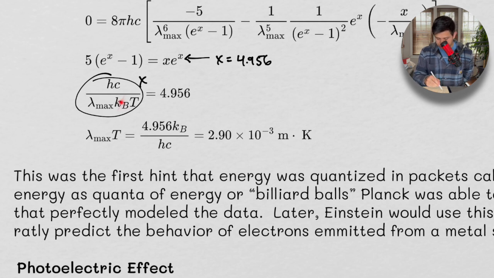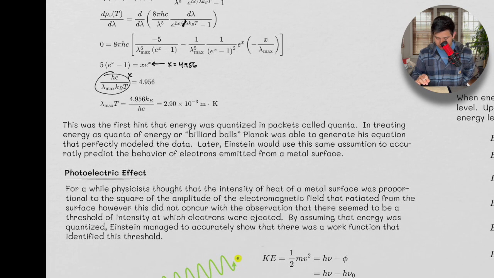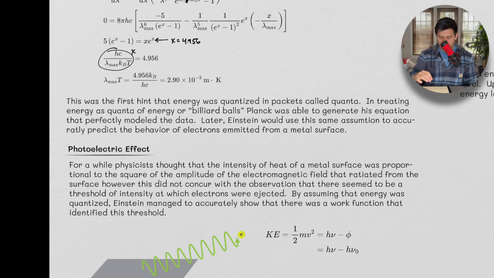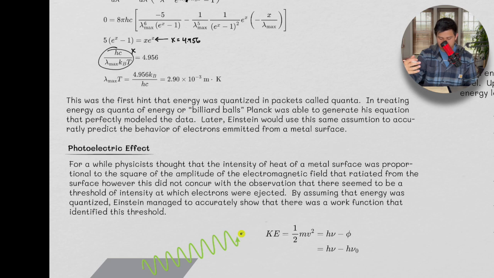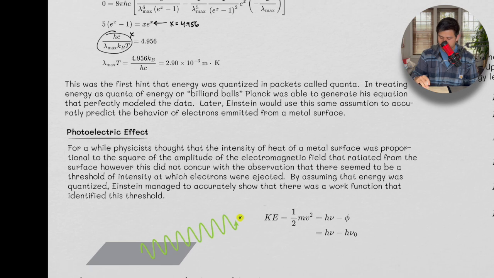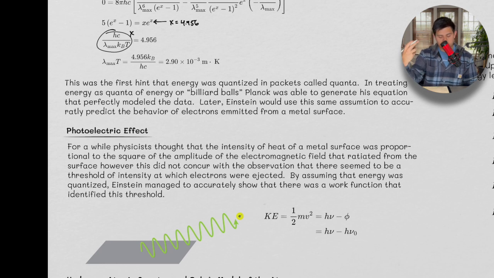And then to get from here to here, we're going to multiply both sides by kB and divide by hc, and so we get this. This was the first hint that energy was quantized in packets that were going to be called quanta back in the 1920s and 30s. In treating energy as quanta of energy, or billiard balls, which is what Planck did, he was able to generate this equation which perfectly modeled the data for blackbody radiation.